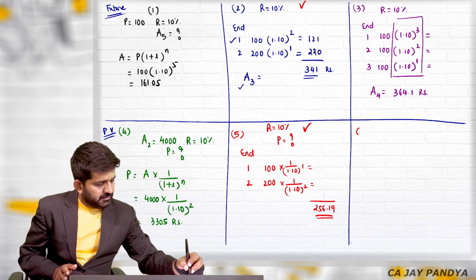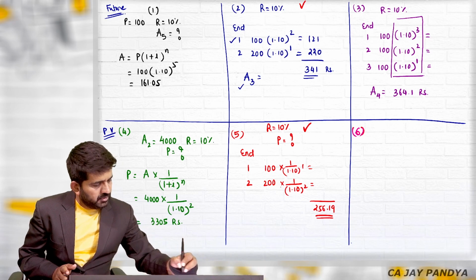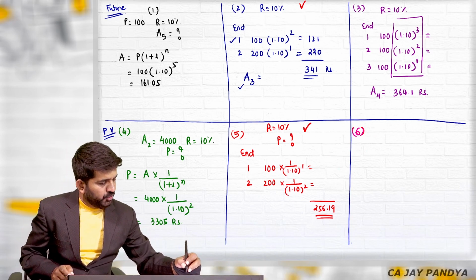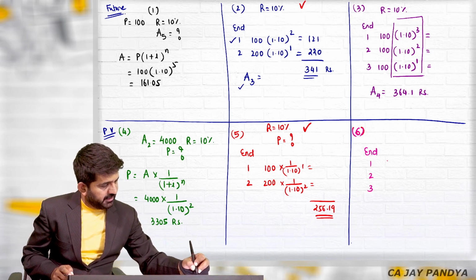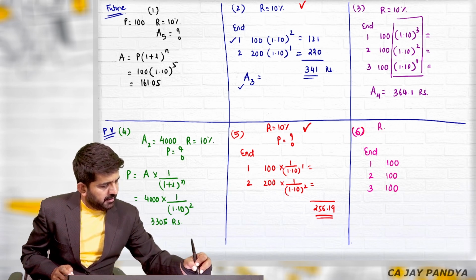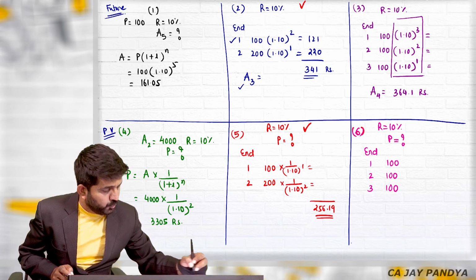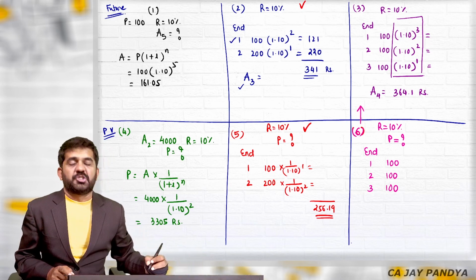And last, sixth type of question. It is present value of an annuity at the end of first, second and third year. Say the amount is 100, 100, 100. Rate of interest is 10%. What is the present value? I want to find out present value. It is different from this question.